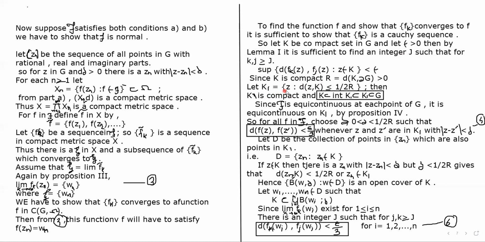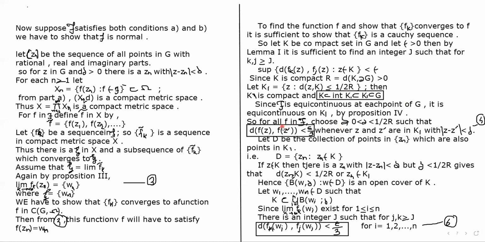K1 is the set of z such that d of z, K is less than or equal to 1 by 2r. Okay, so as K is compact, K1 is also compact, and we get the relation K is a subset of the interior of K1, which is a subset of K1, which is a subset of G. Now we know that script F is equicontinuous at each point of G. Hence, we can say that it is equicontinuous on K1 also.